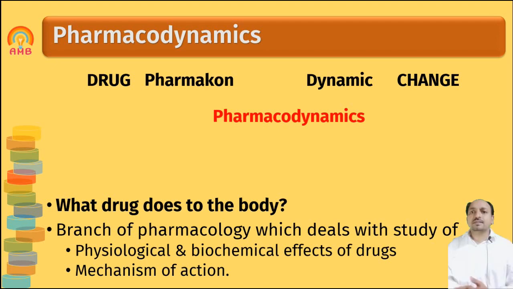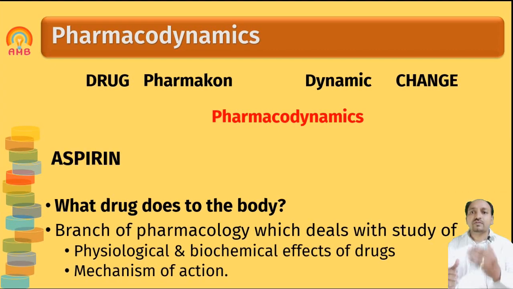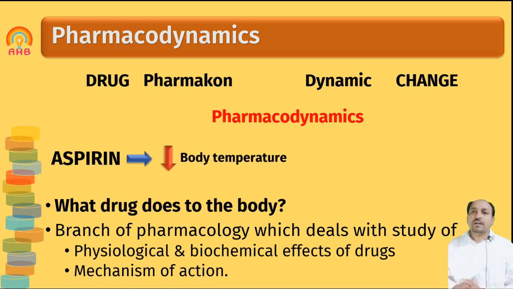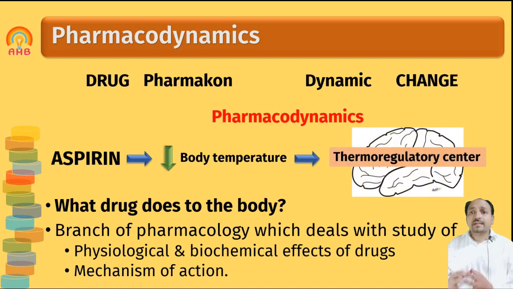For example, we are discussing aspirin. Aspirin reduces increased body temperature to normal, so it can reduce the fever to normal body temperature. That is the pharmacological action produced by aspirin. But how does it produce that effect? This effect is produced by aspirin by acting on the hypothalamic thermoregulatory center, which is present in the hypothalamus of our body. Here it reaches and resets the set point of that thermoregulatory center to the normal temperature, and thus it regulates the body temperature or reduces the increased body temperature. So that is about pharmacodynamics.